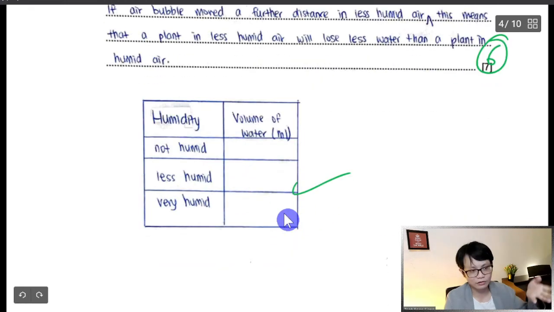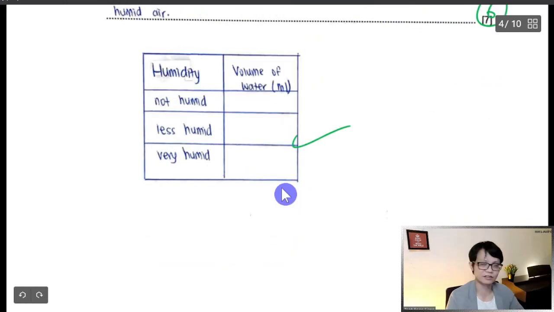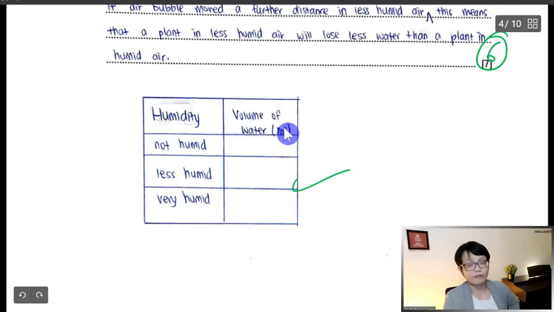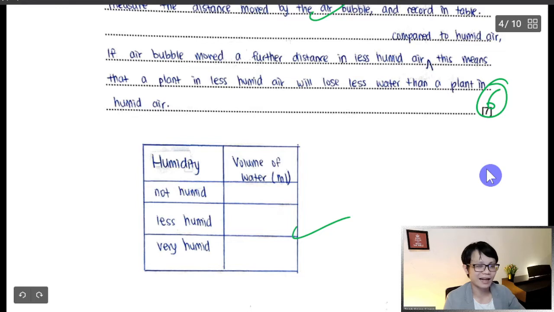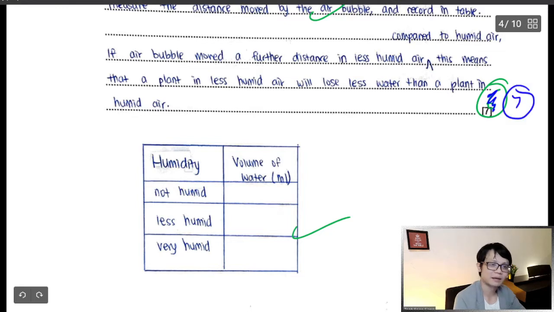Up to you, this one also, I think it's good enough, because it's just 1 mark. But if you want to show the examiner how good you are, you can make it longer, but no need. So the student total will get 7 marks. The student shows a good understanding of this subject. Use your own words, okay? Use your own words.